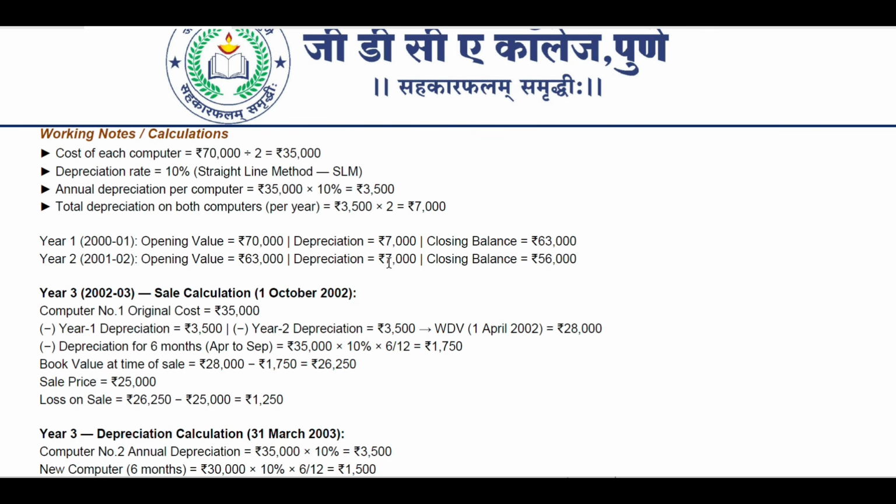Depreciation is again 7,000 rupees. Why 7,000? It is the straight line method actually, so it is not WDV. The same depreciation will be there on the principal amount. So 10% of the particular 70,000 is 7,000 rupees. Then again, the closing balance will be 56,000 rupees.